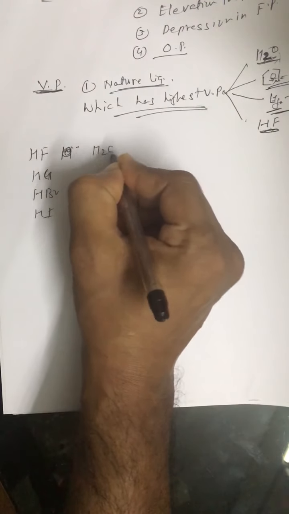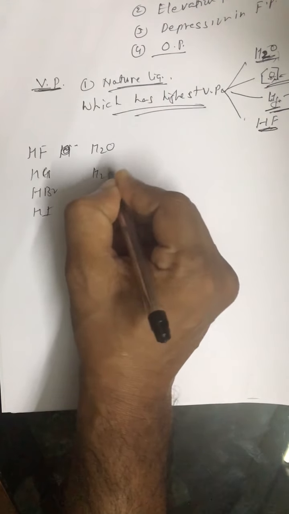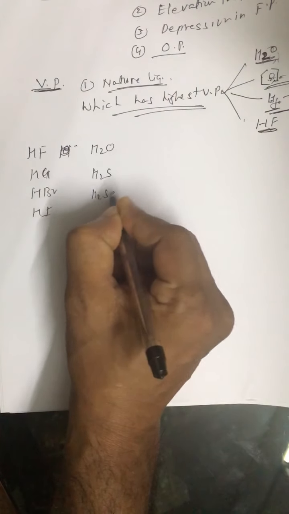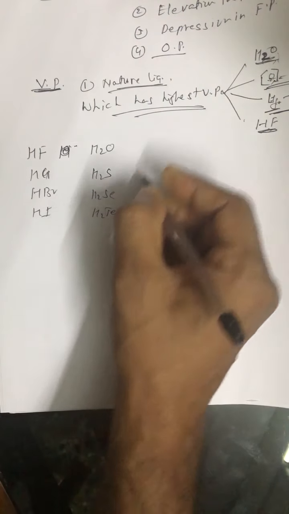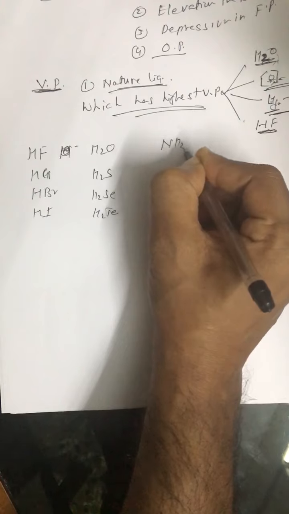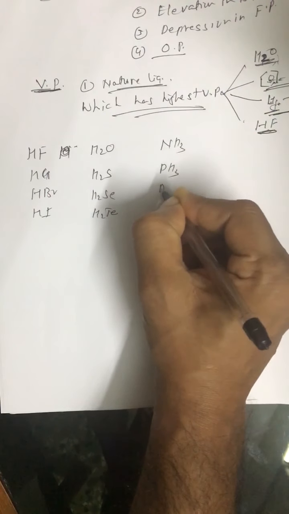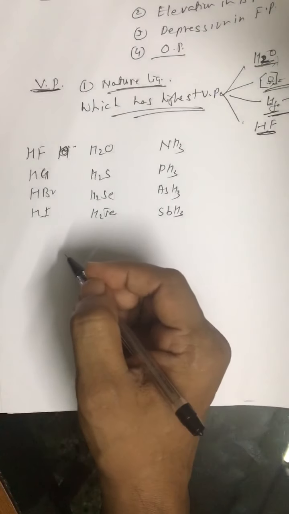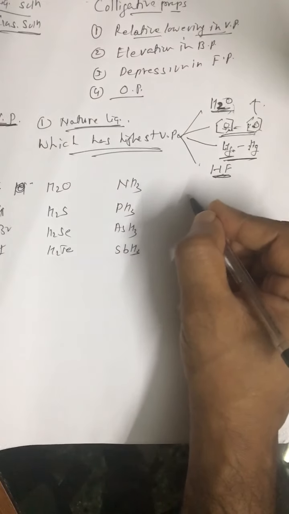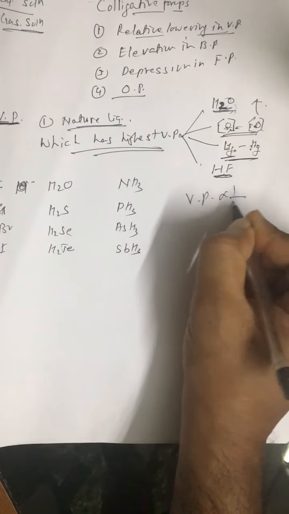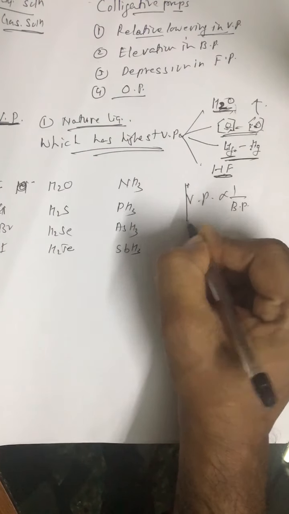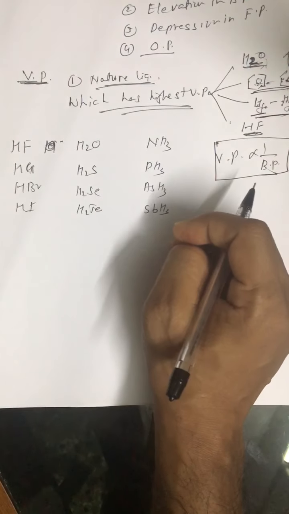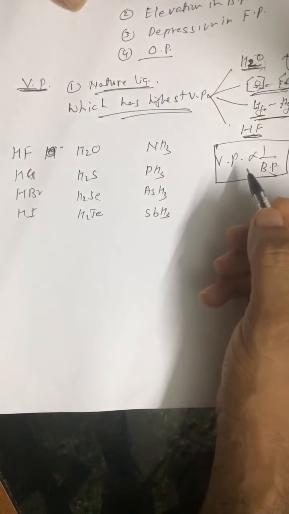Or H2O, H2S, H2Se, H2Te, or ammonia, phosphine, arsine, and stibine. Highest vapor pressure means minimum boiling point, because vapor pressure is inversely proportional to boiling point. So we have to choose a substance which has the lowest boiling point.